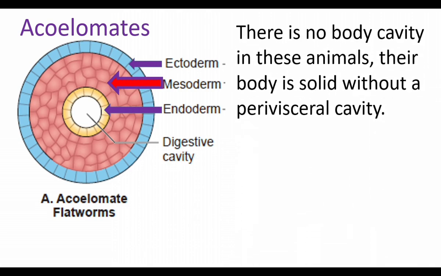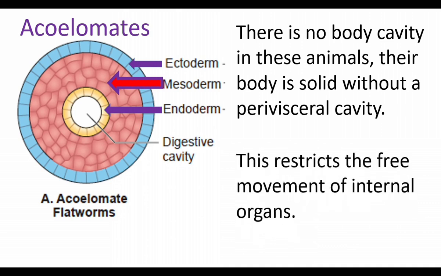There is no body cavity in these animals. Their body is solid without a perivisceral cavity. Perivisceral cavity is a cavity found around the internal organs. No cavity is found around the internal organs, so body is solid. This restricts free movement of internal organs. In our body, the lungs move freely, heart moves freely, intestine moves. This movement is not possible in acoelomates because body is solid. There is no space inside the body.